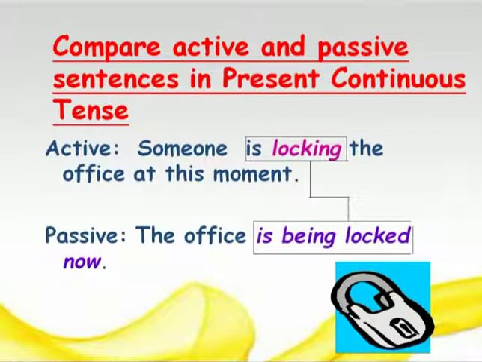So the object of the active verb becomes the subject, and the verb "is locking" is changed as per the formula, that is is/am/are plus being plus past participle form of the verb. So the sentence in the passive voice will be: the office is being locked now.